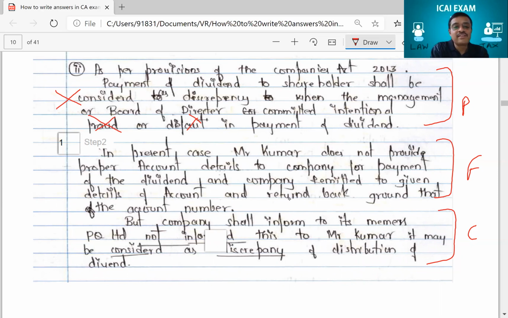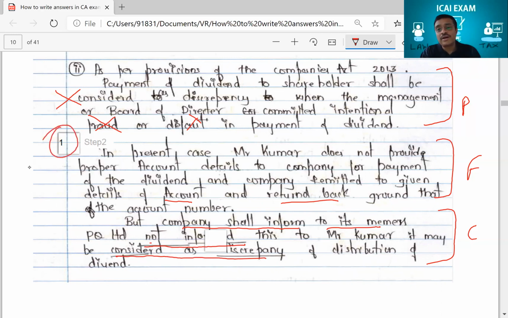What do you mean? Saying that the details of bank account were not correct, so the bank refunded it. And then conclusion, look at this conclusion. He says company shall inform its members, PQ Limited, not if PQ Limited has not informed. Look, he has underlined also. Can you see that? He has underlined saying if they have not informed Kumar, it may be considered as a discrepancy. You see, he has given the correct conclusion. He has written the facts. That's why he still got 1 mark. So out of 2 marks, he still got 1 mark.